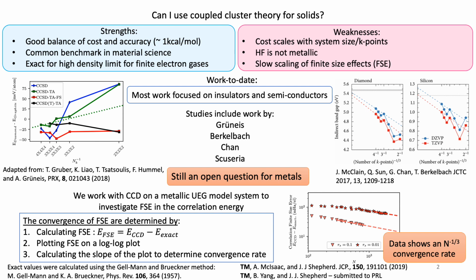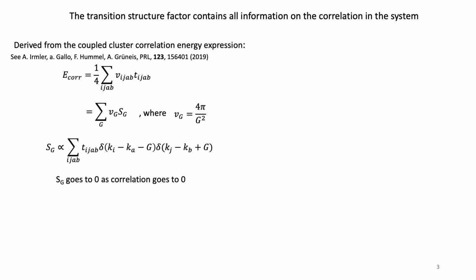When we analyzed a log-log plot of the finite size effects in the high density, we found a convergence rate of n to negative one-third. As a typically accepted rate is n to negative 1, these results were unexpected.